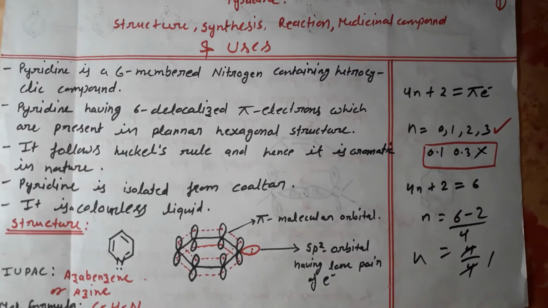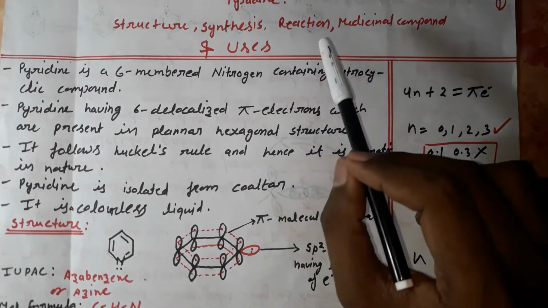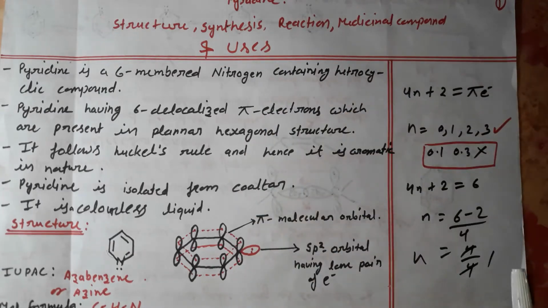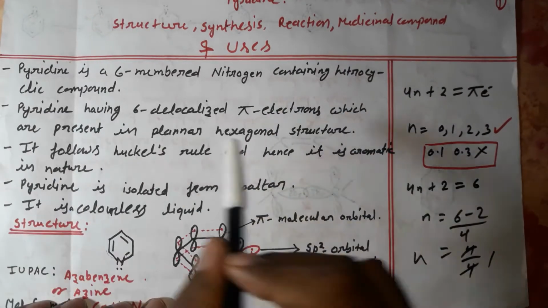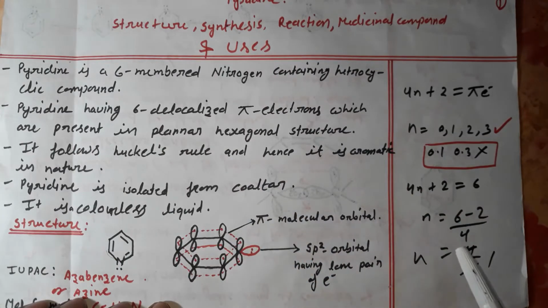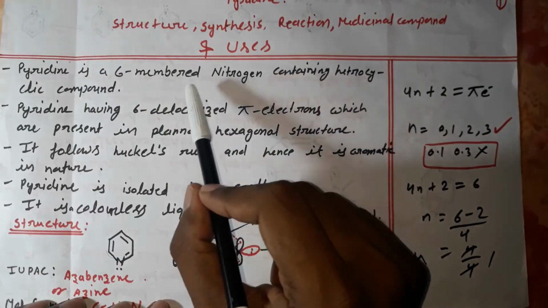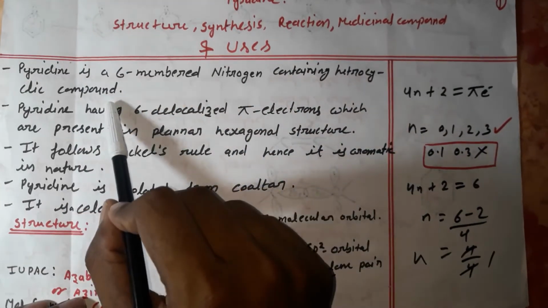Hello student, today I am going to discuss the structure, synthesis, reactions, medicinal compounds and uses of pyridine. So this is all about the introduction and structure of pyridine. The first point is that pyridine is a 6-member nitrogen-containing heterocyclic compound.